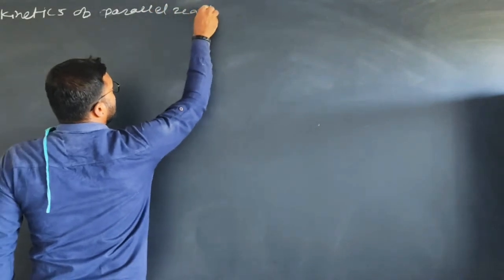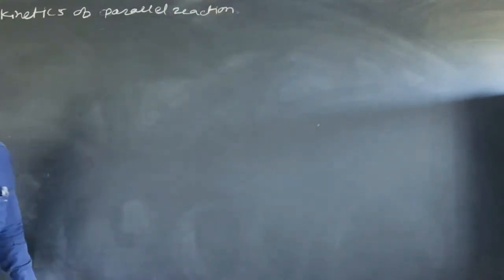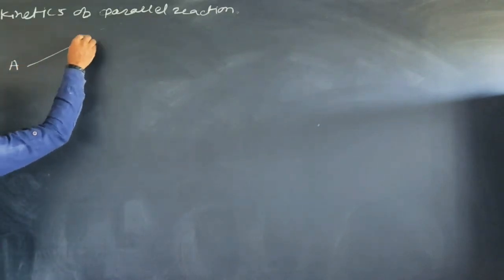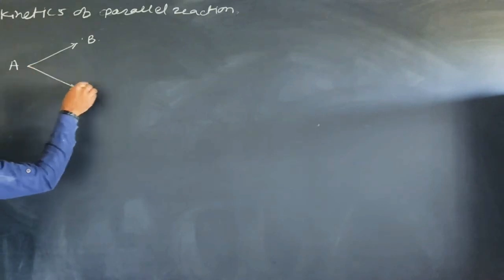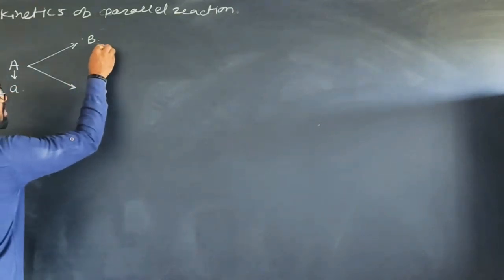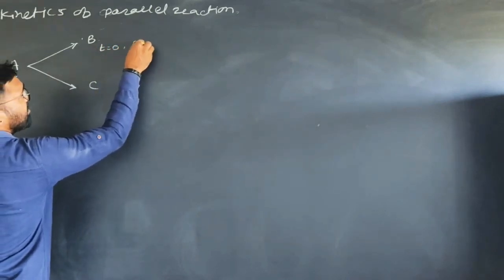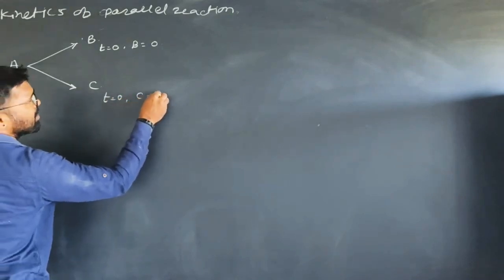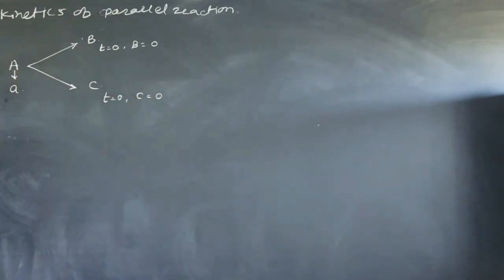Let's assume that reactant A gives product B, and simultaneously A is converted to form the product C. At time t is equal to 0, let's say the initial concentration of reactant A is equal to a. At time t is equal to 0, there is no formation of B, therefore the concentration of B is equal to 0. At time t is equal to 0, there is no formation of C also.